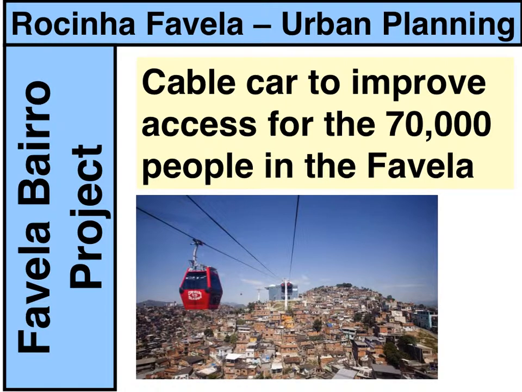We're now looking at an example of an urban planning project, and we're going to look in some detail at the Rocinha favela. This is the largest favela in Rio de Janeiro. About 70,000 people live in this favela, and it's called the Favela Bairro project, and about £1 billion was spent on this favela to try and improve lots of different aspects of this favela for people living there.